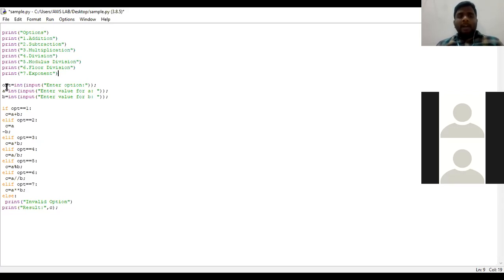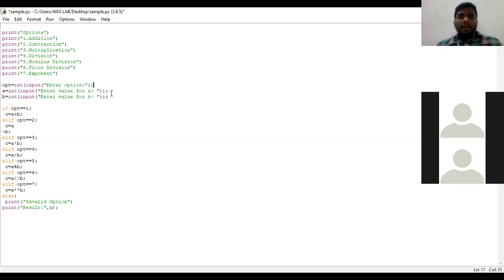Now I have taken a variable called OPT, that is option, where the value will be assigned at runtime. Immediately after these 8 statements, the interpreter will give us a prompt like enter option. That means we need to provide option 1 or 2 or 3 or 4 or 5 or 6 or 7 or any other value.